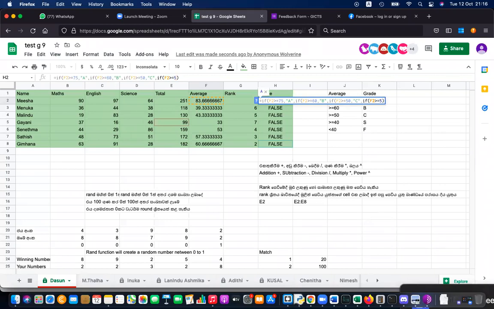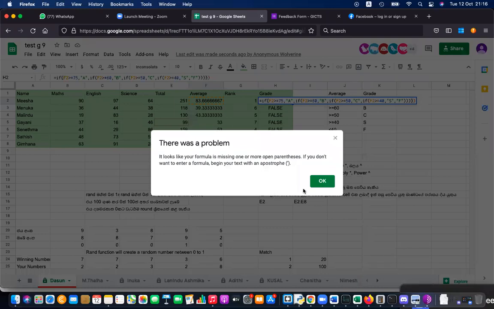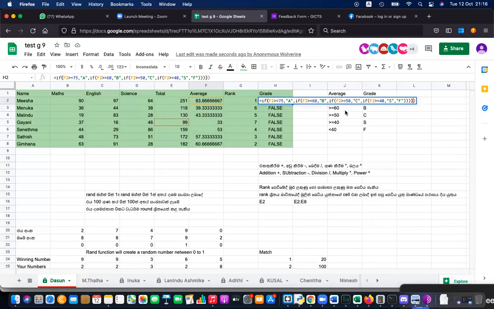If not, it is F. You have to close all the brackets. 1, 2, 3, 4, 5. Altogether 5 brackets. Oh, that's one missing. Okay, correct. Then you can copy the function.